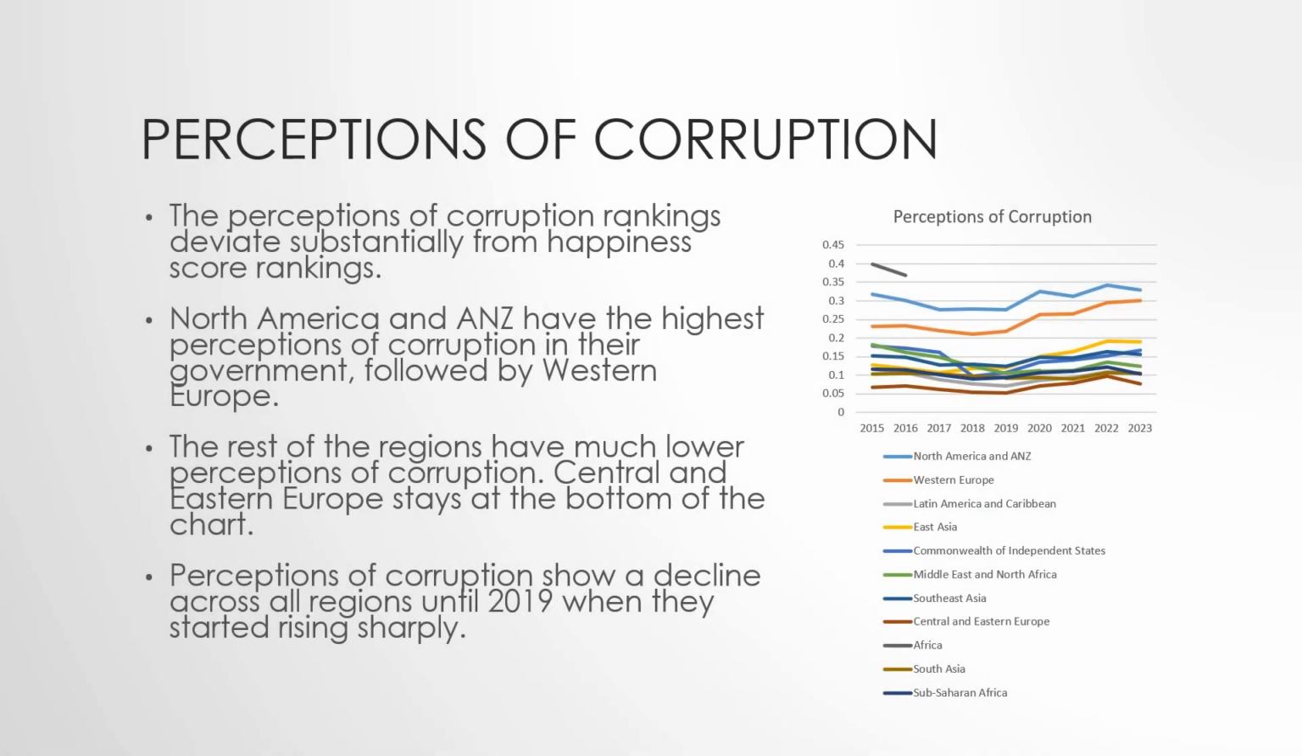Perceptions of corruption. The perceptions of corruption rankings deviate substantially from happiness score rankings. North America and ANZ have the highest perceptions of corruption in their government, followed by Western Europe. The rest of the regions have much lower perceptions of corruption. Central and Eastern Europe stays at the bottom of the chart. Perceptions of corruption show a decline across all regions until 2019, when they started rising sharply.